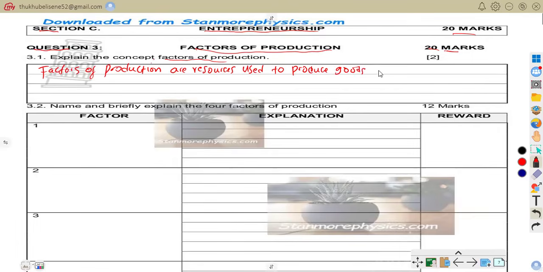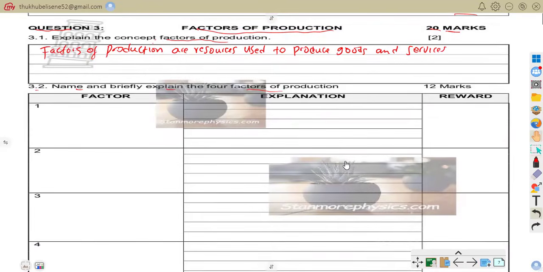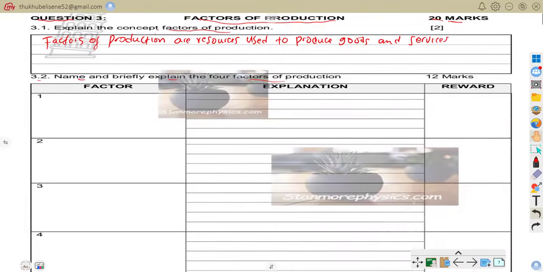For example, a farmer uses land, labor, money, and skills to grow crops. So that is what we mean by saying that. Now let us be on 3.2. Name and briefly explain the 4 factors of production.